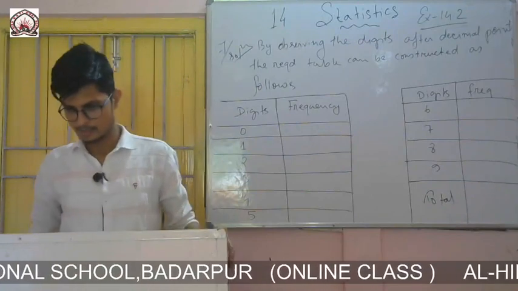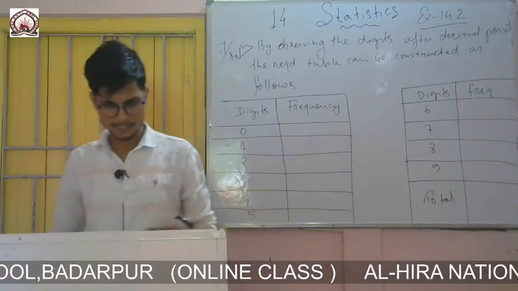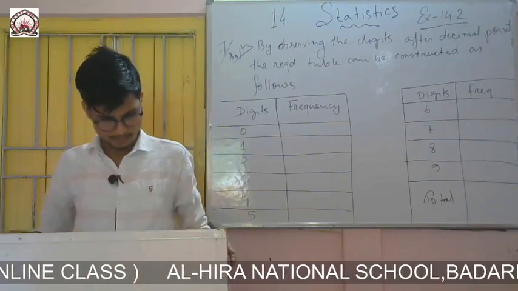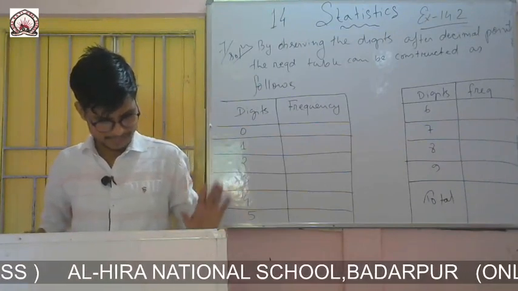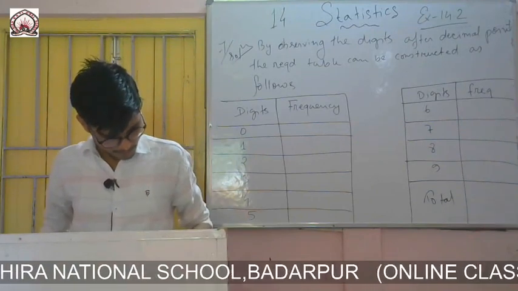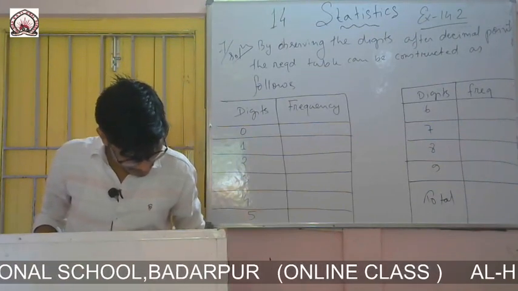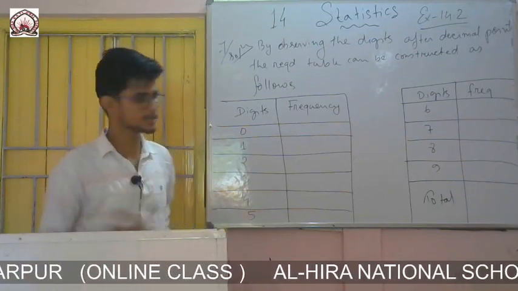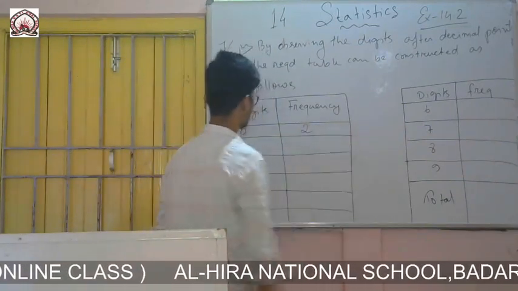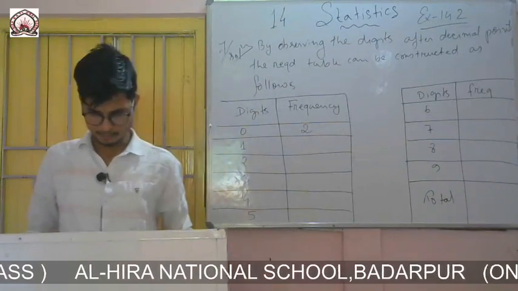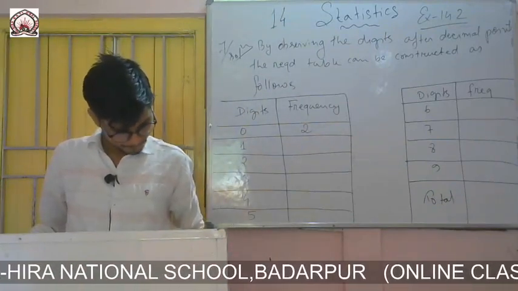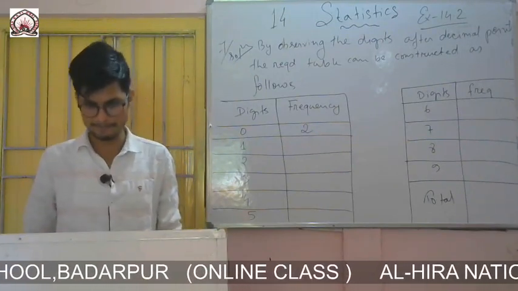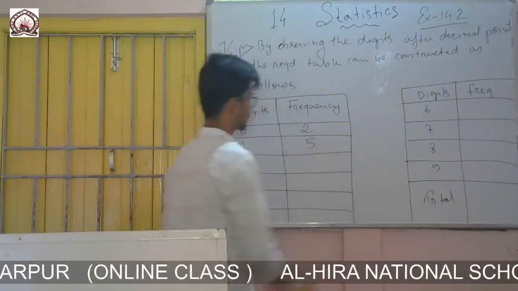Now you count how many times 0 is occurring. You see very carefully, 50 digits are given. You see how many times 0 is occurring after the decimal point. 1 time, 2 times, only 2 times it is occurring. So the frequency of 0 is 2. Then you see how many times 1 is occurring. 1, 2, 3, 4 and 5. So 1 is occurring 5 times.